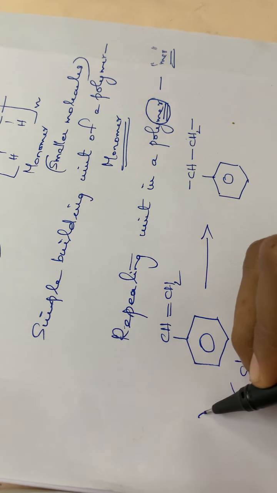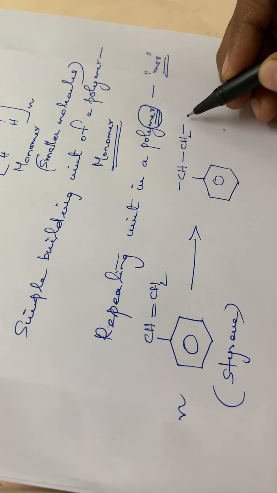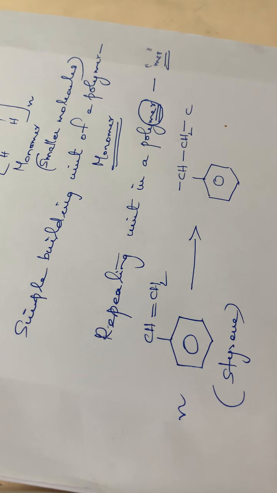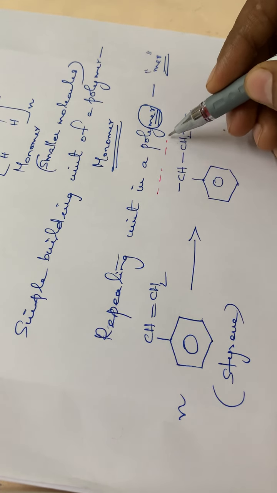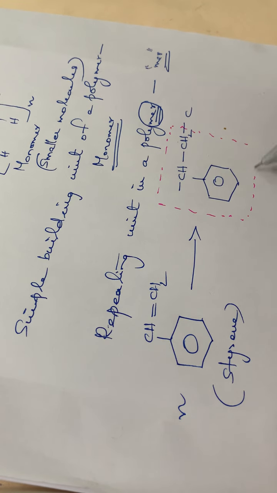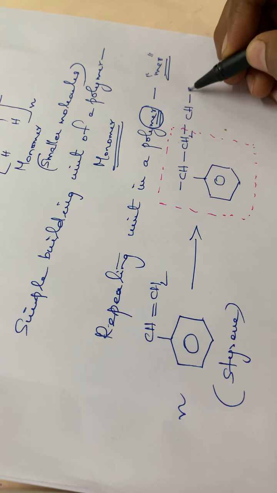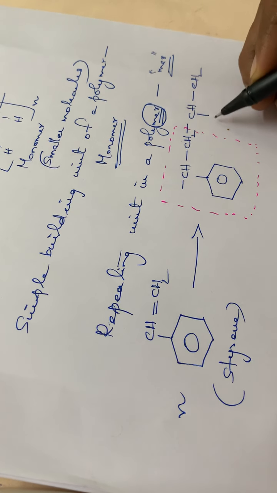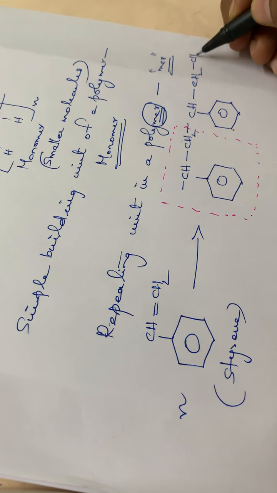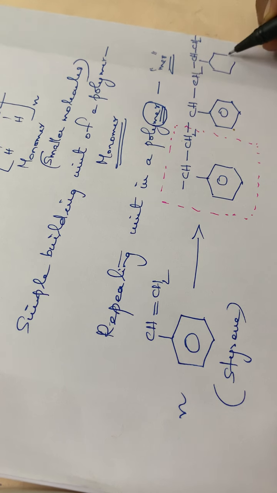So if n molecules of styrene are attached, what happens again? Another CH unit. This will be the repeating part. So it becomes CH, then again single bond CH2, again one C6H5, again another styrene molecule CH single bond CH2, then one C6H5.